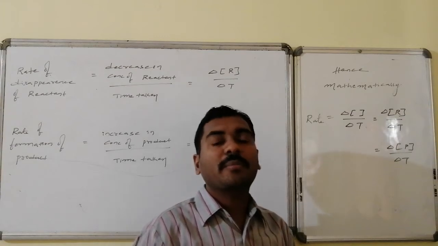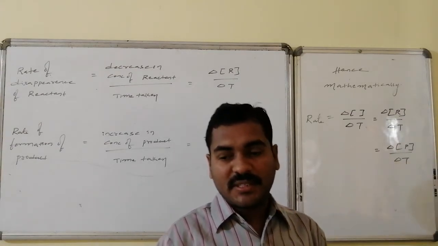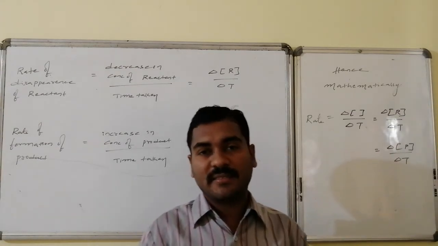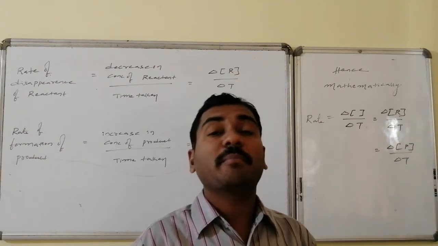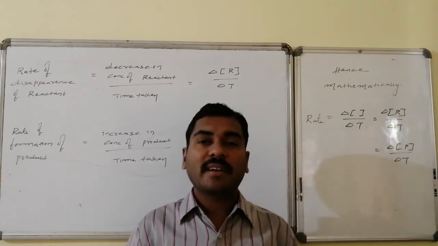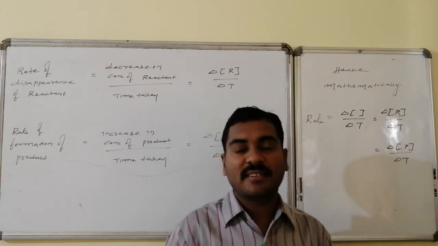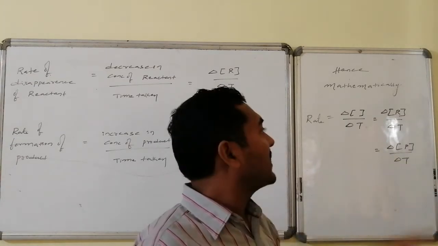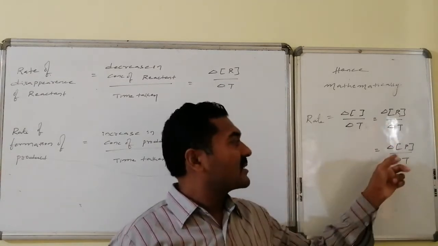As we know from the beginning, R goes on decreasing with time, which implies delta R, final concentration minus initial concentration, is a negative quantity, whereas delta P comes as positive.